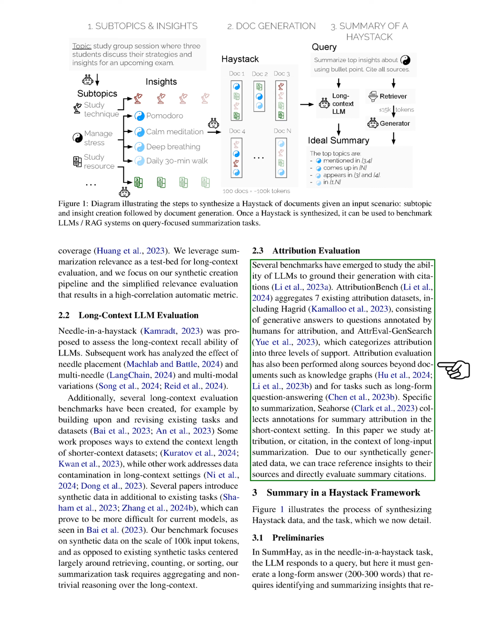The SummHay framework involves the synthesis of Haystack data, where LLMs respond to queries by generating long-form answers that involve identifying and summarizing recurring insights across documents while citing the source documents. The Haystack generation process includes subtopic and insight generation, where subtopics are expanded into specific insights that are unique and relevant to a single subtopic. Documents in the Haystack are generated one at a time, incorporating a set of insights across subtopics to ensure realistic and unique content.